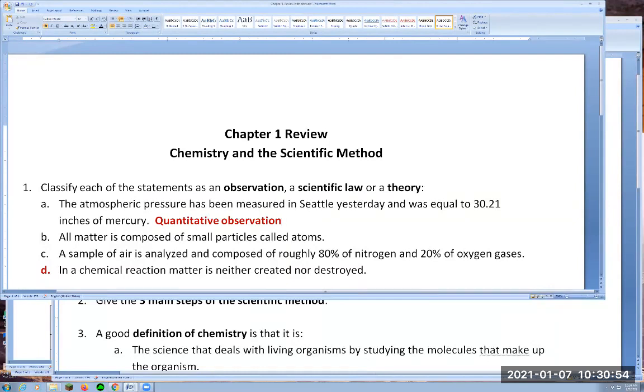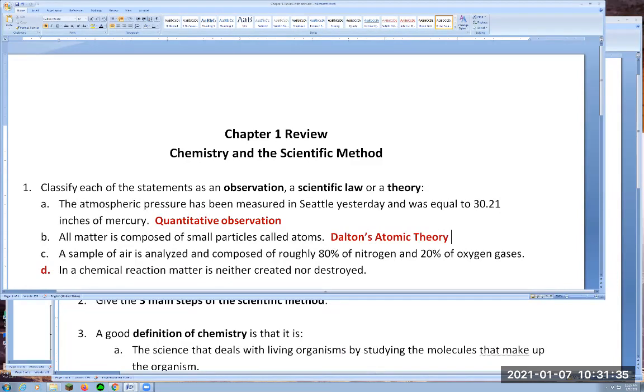Second statement, all matter is composed of small particles called atoms. So if you have read the chapter, I think they give this as an example of a theory. This is the first theory actually, and it's called Dalton's atomic theory. That's the first theory that suggested that matter was made of small particles that we call atoms. And it's Dalton in 1808 who wrote that first version of the atomic theory.